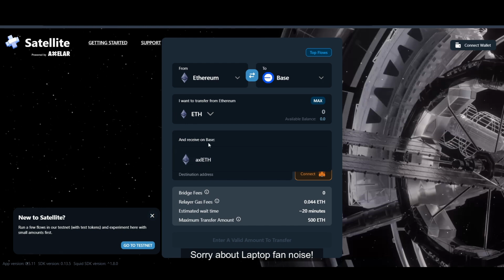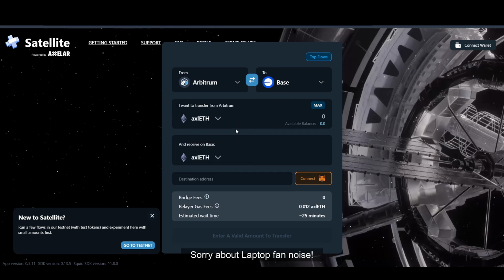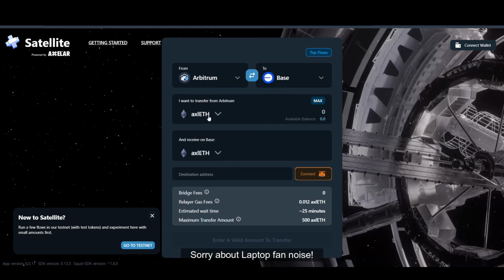Which is also possible as well. So you do get AXL ETH, which is, I believe, wrapped ETH or something like that, but you do get it. So let's just say that you want Arbitrum from AXL network to the base. You can also do that as well, which is pretty good.